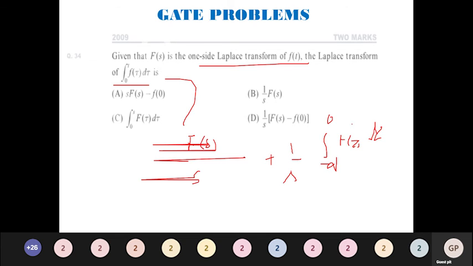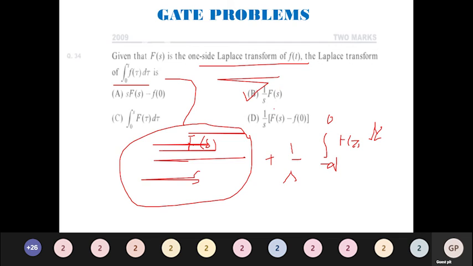Since here they have defined a one-sided Laplace transform, this function will be F of s divided by s. So this is the answer: F of s divided by s.